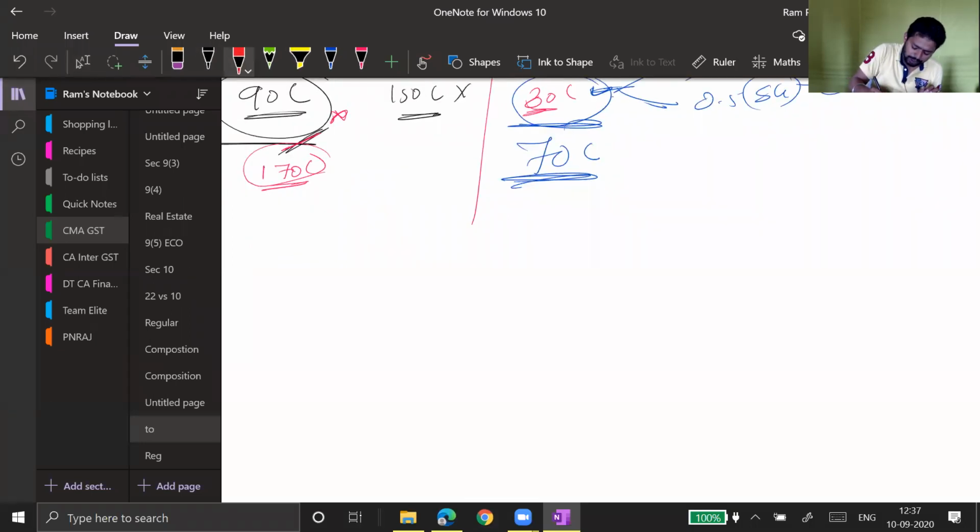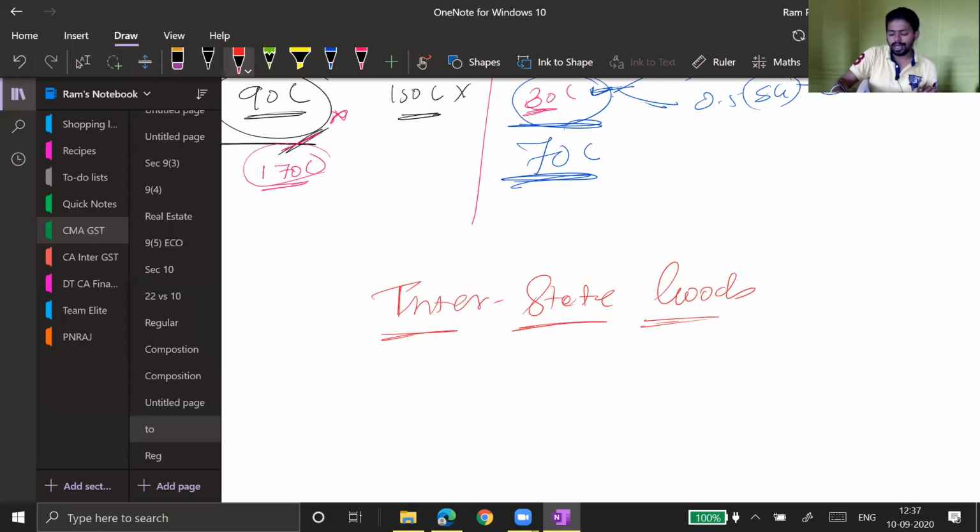I told you a few minutes back, a composition dealer cannot supply interstate goods. A composition dealer cannot have interstate goods supply. If he is having interstate goods supply, then he becomes disqualified for the composition scheme. Very simple point I'm trying to put in your mind. If a composition dealer is making interstate supply of goods, he is disqualified from